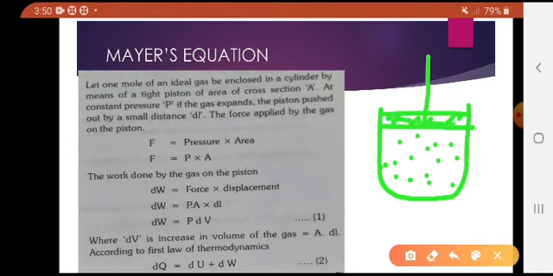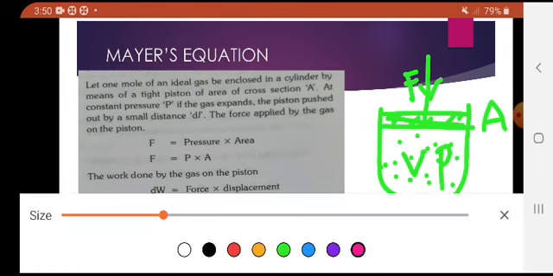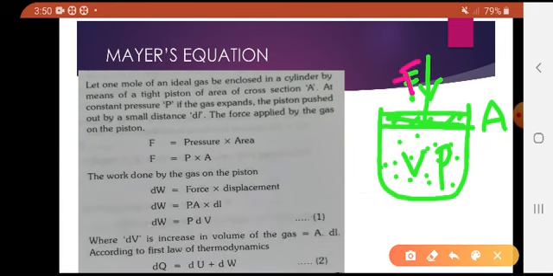The area of cross section of this piston is A, volume is V. Here we are applying some force F, so the pressure increases, the pressure is P. This is the volume, and the area of the piston is A.